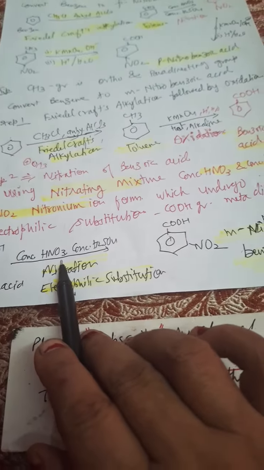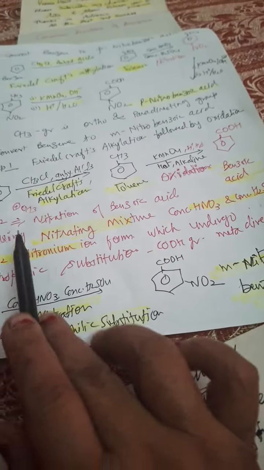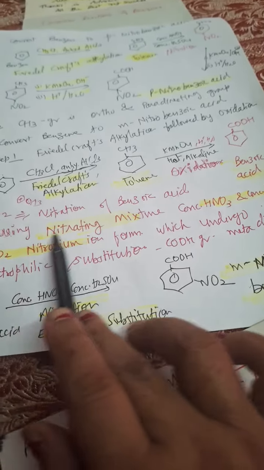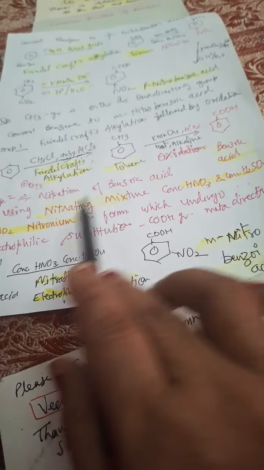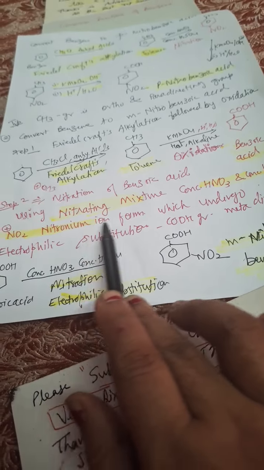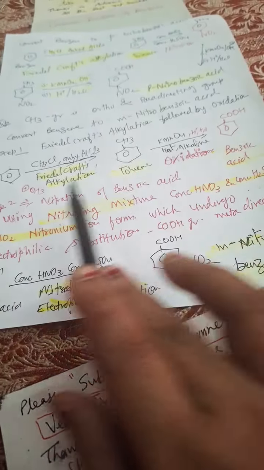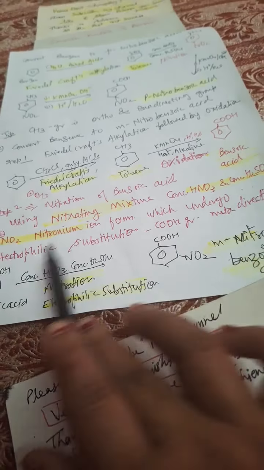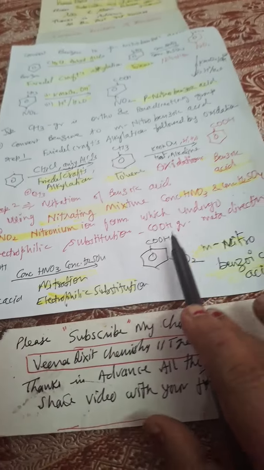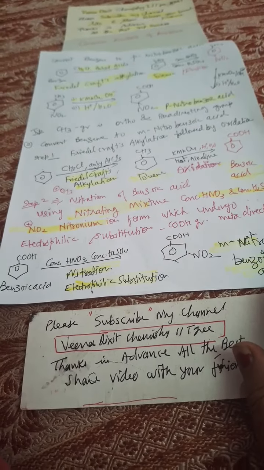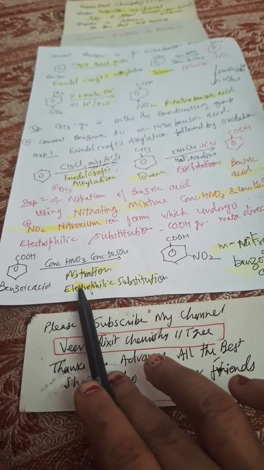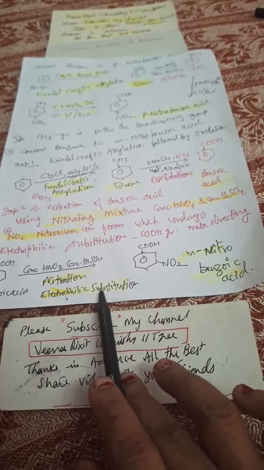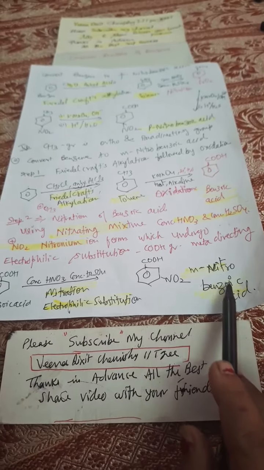Now we will do nitration. In this case we know the nitration of benzoic acid uses the nitrating mixture. The nitrating mixture is conc HNO3 and conc H2SO4. The nitronium ion is the active species taking part in the reaction. This is the electrophile which undergoes electrophilic substitution reaction, with the COOH group directing at the meta position. Clear? So benzoic acid, conc HNO3, conc H2SO4, nitration occurs and we'll get meta-nitrobenzoic acid.